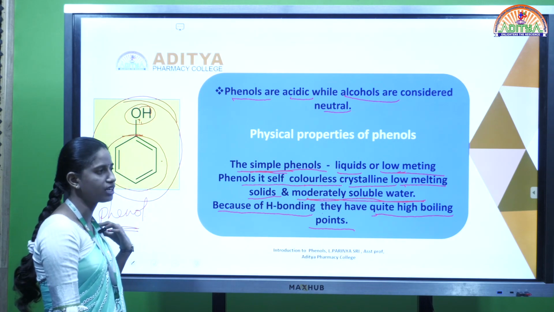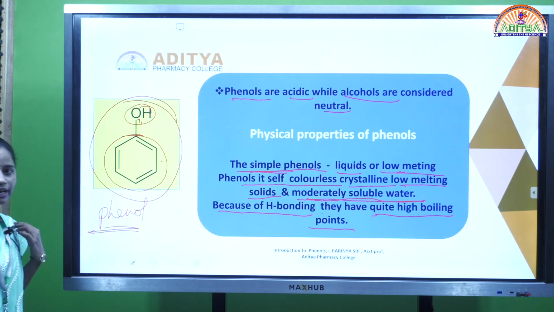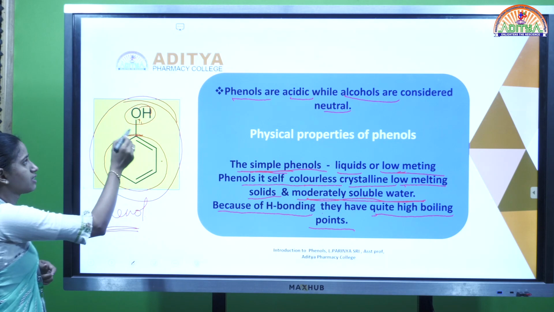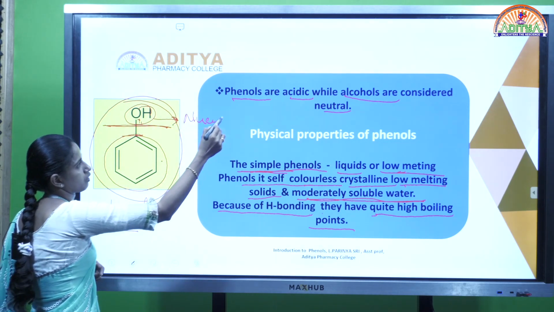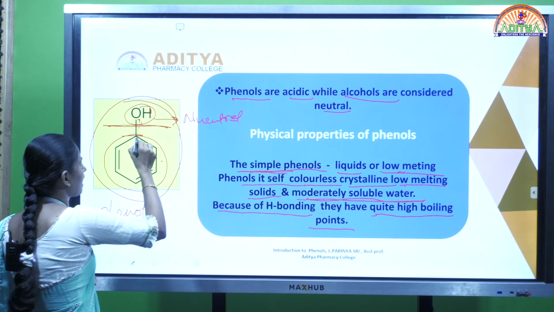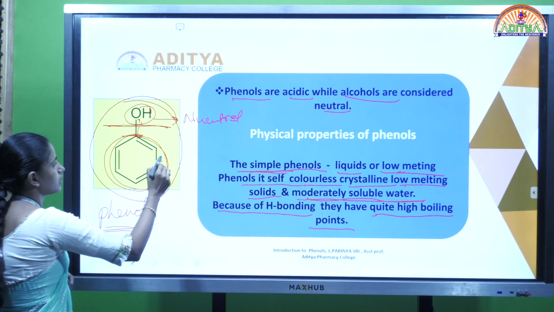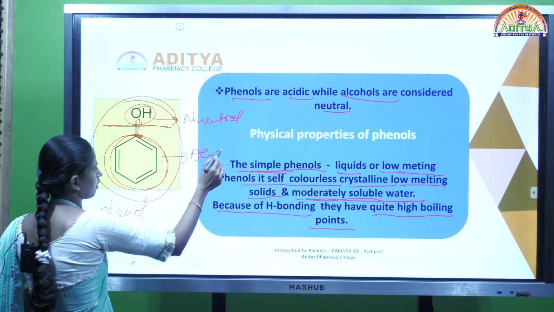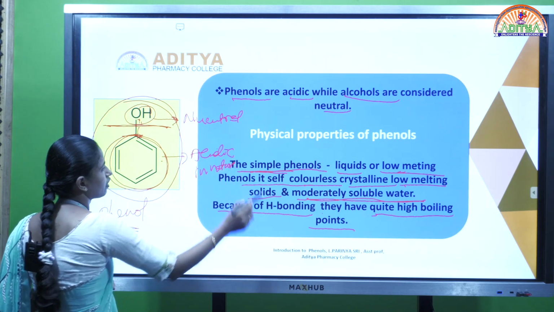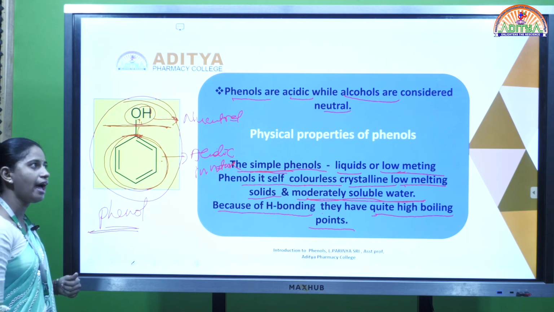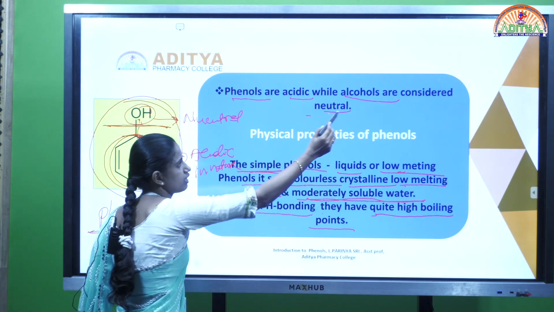Phenols are acidic in nature, whereas alcohols are considered neutral, but here the group is attached to the aromatic ring, so phenols are acidic.